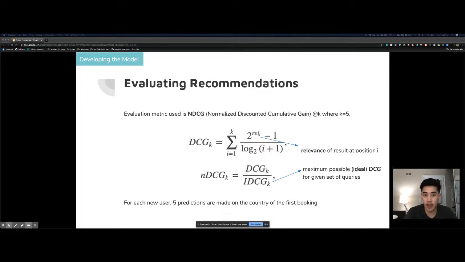Now, in terms of evaluating the model, we are using a ranking quality metric that is often used in major web search companies called the NDCG, or Normalized Discounted Cumulative Gain. Using a binary relevance scale, the NDCG scores our predicted recommendations by accumulating the relevance of the recommendation from the top of the result list to the bottom, where the relevance is discounted if it is found at lower ranks. In our case, this is done over 5 predictions.